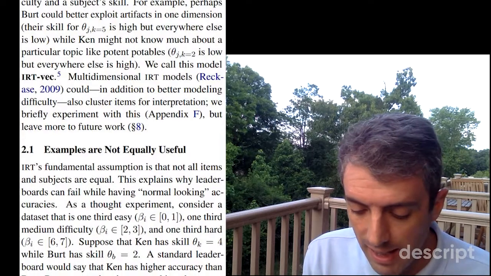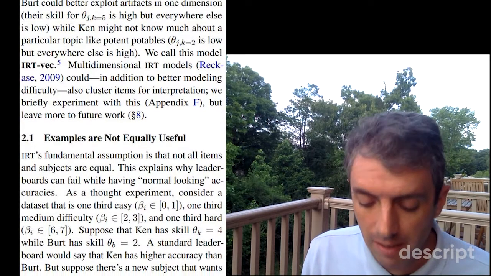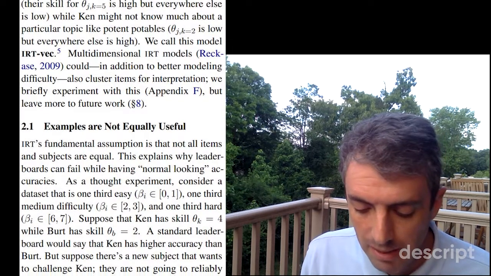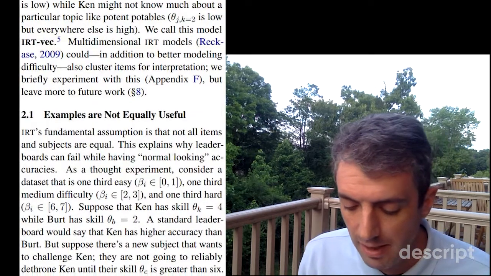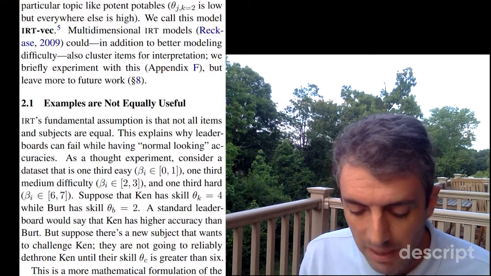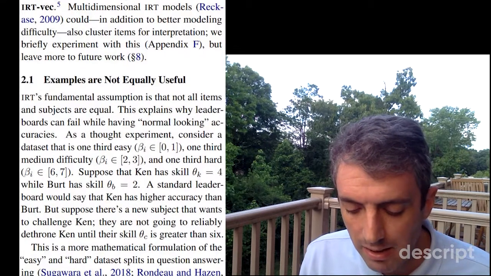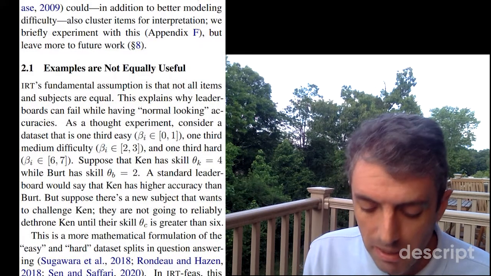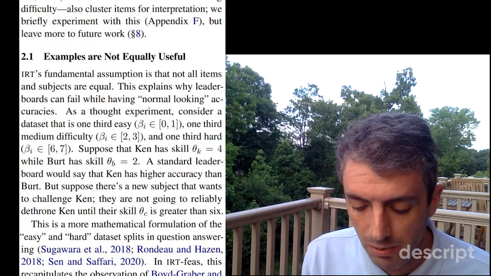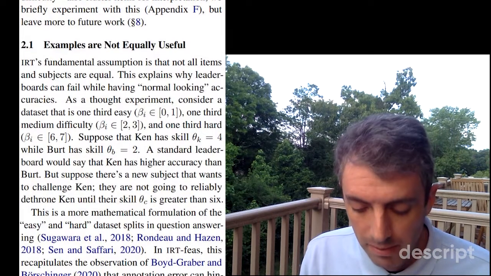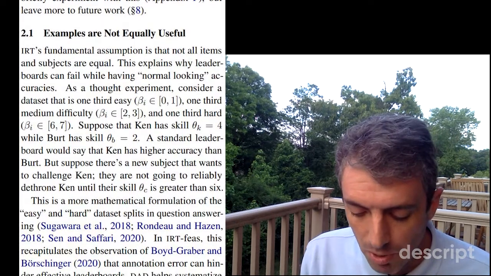Their skill theta_k equals 5 is high, but everywhere else is low, while Ken might not know much about a particular topic like potent potables. Theta_k equals 2 is low, but everywhere else is high. We call this model IRT-vec. Multi-dimensional IRT models could, in addition to better modeling difficulty, also cluster items for interpretation. We briefly experiment with this, but leave more to future work.